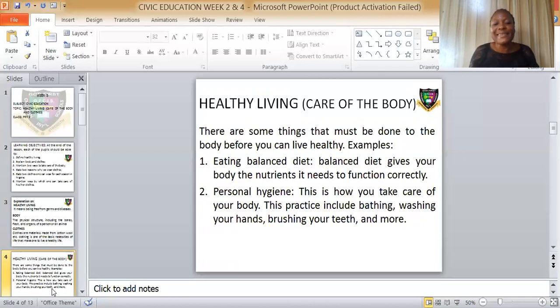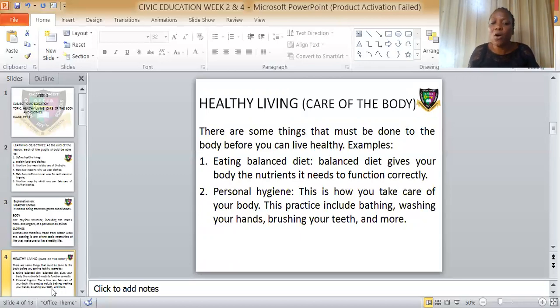This practice includes bathing. And how many times are we to bathe in a day? Twice, in the morning and at night before going to your bed. We should always make it our habit to bathe, because we are washing germs and bacteria off our body in order to live healthy.